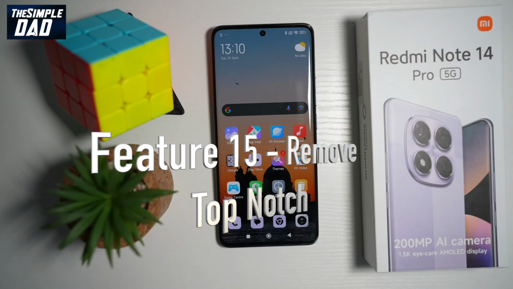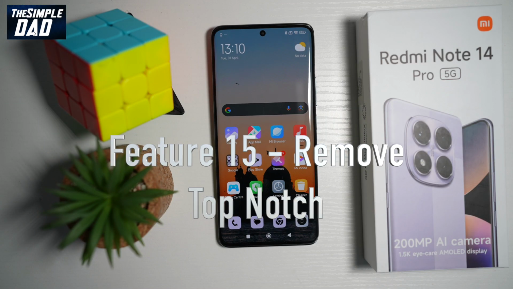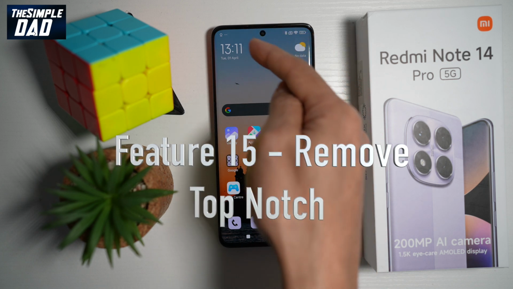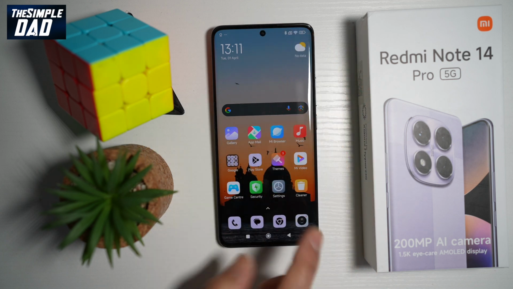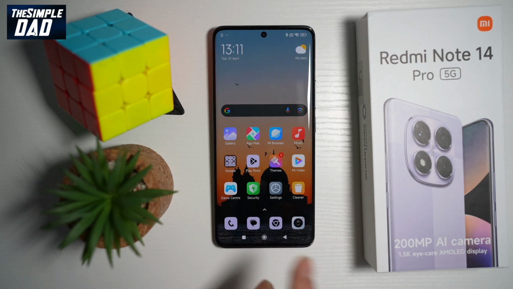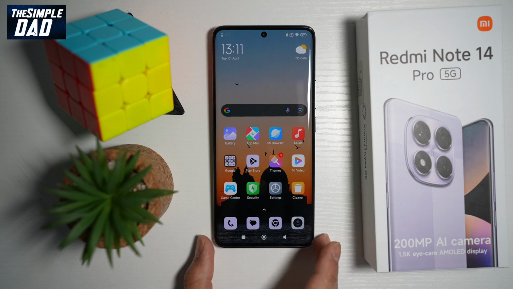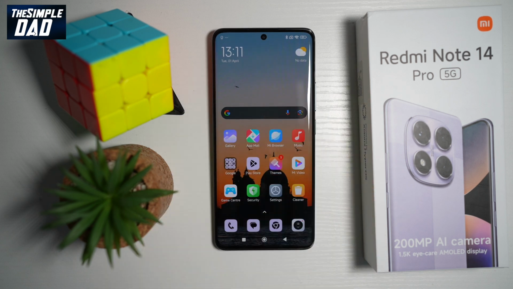Now the last feature, which is feature number 15, to personalize your Redmi Note 14 Pro 5G mobile phone. As you can see, there is a selfie camera here right in the front of your screen. However, when you look at your phone, for some people, this is really distracting. So here you've got a setting in the Redmi Note 14 Pro where you can basically hide that camera notch.